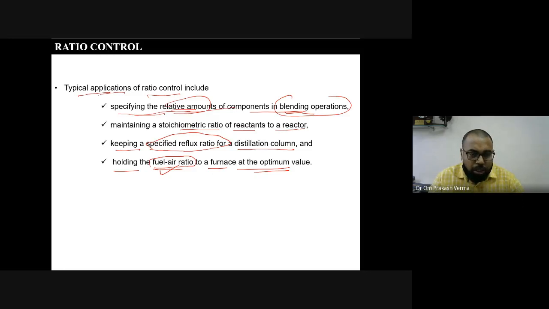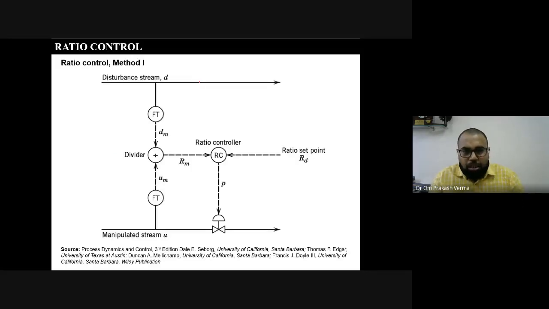There also the ratio control can be used, right? So this is one of the methodologies or configurations. This is the first configuration used as a ratio control, right? And this picture is taken from Seaborg. The book name is given, the reference is given, Process Dynamics and Control. The book name is Seaborg.